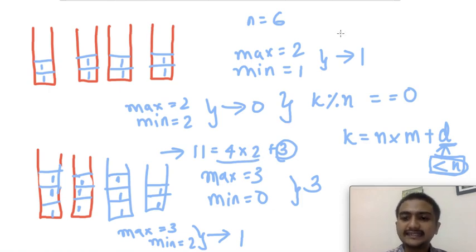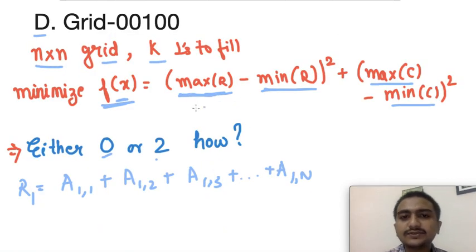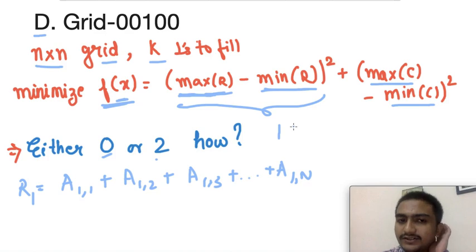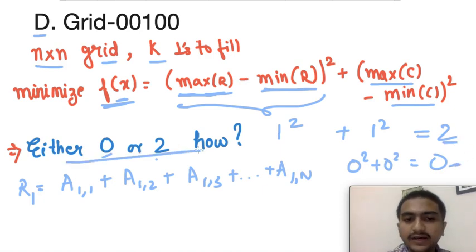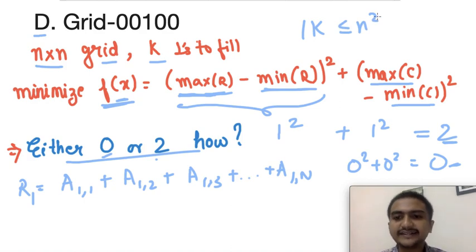So similarly I can arrange these numbers in rows and columns, right? So if I go back and see here, this value I can either get 1 or 0, right? So if I get 1, then I will have 1 square plus 1 square, that will give me 2, and here I will have either 0 square plus 0 square, so that will give me 0. So my answer will be either 2 or 0. Now I hope you got why it will be only 0 or 2. And the same thing goes with C, and it was given that k is less than n square, right? Obviously if you have to fill them in a matrix, you cannot have the number of ones to fill greater than n square, obviously.